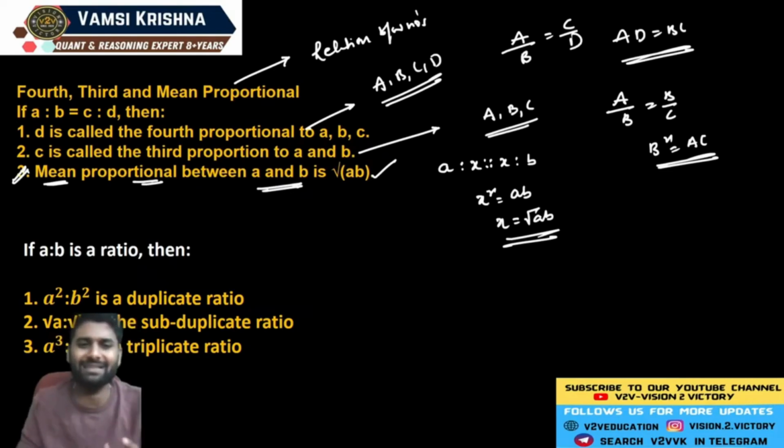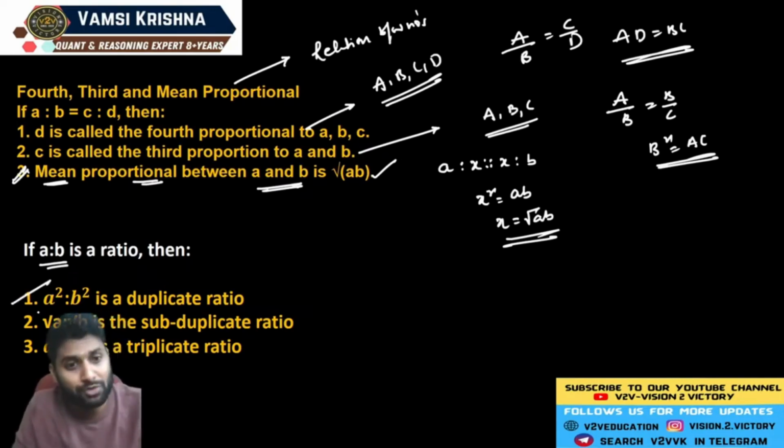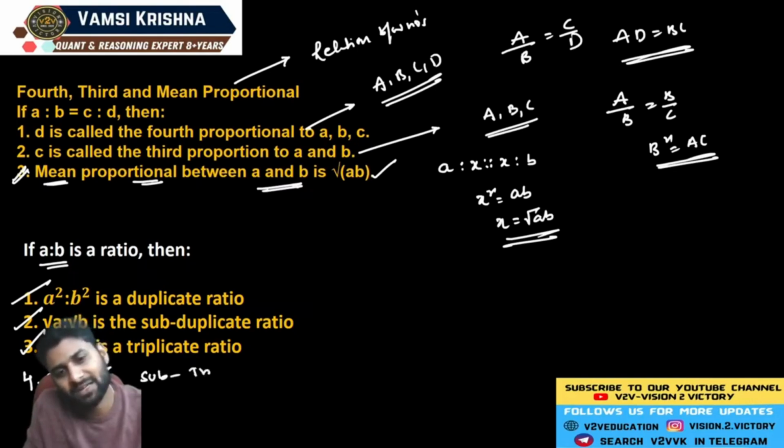Why? Because it's a direct theory. If you know these kinds of formulas, then you can get that result. Now, in the same way, we have a few more terminologies. If A:B is a ratio, the duplicate ratio means the square of each number, A square is to B square. Subduplicate means the root of each number, root A is to root B. What does triplicate ratio mean? It's A cube is to B cube. Sometimes cube root of A to cube root of B is defined as the subtriplicate ratio.